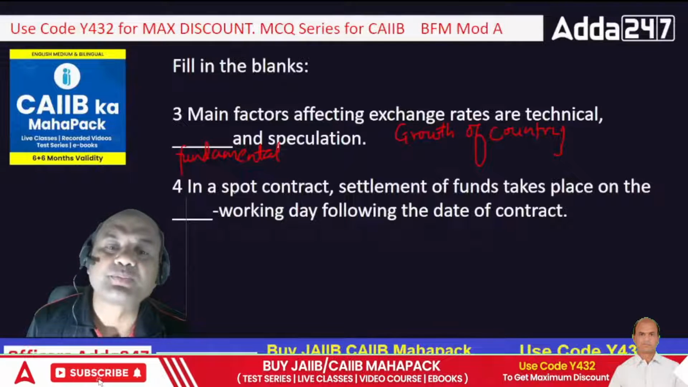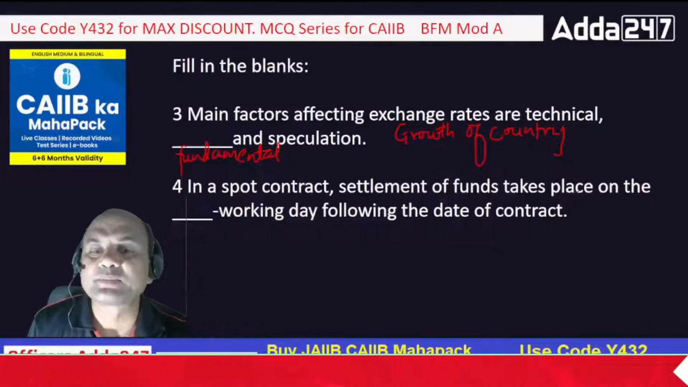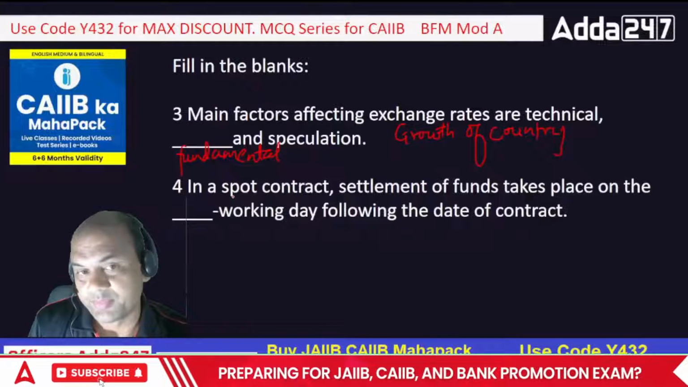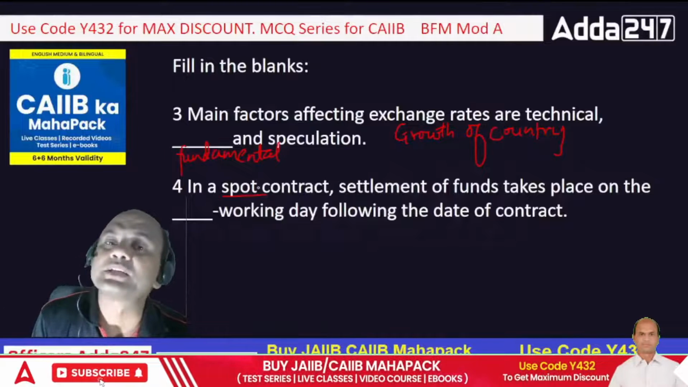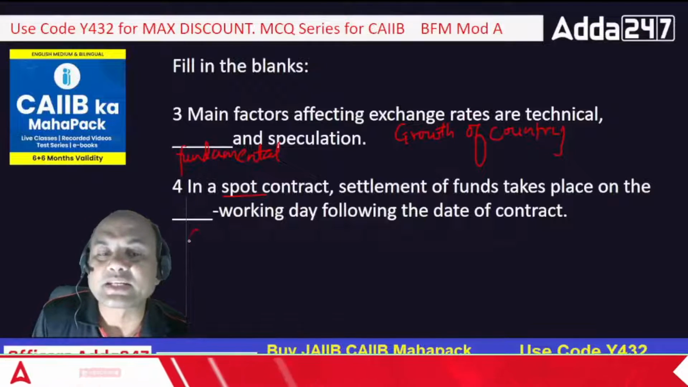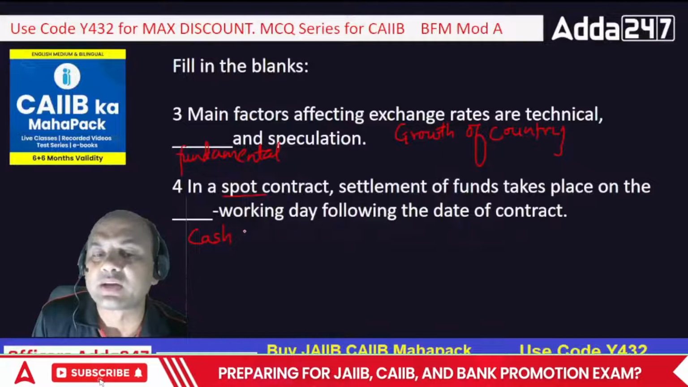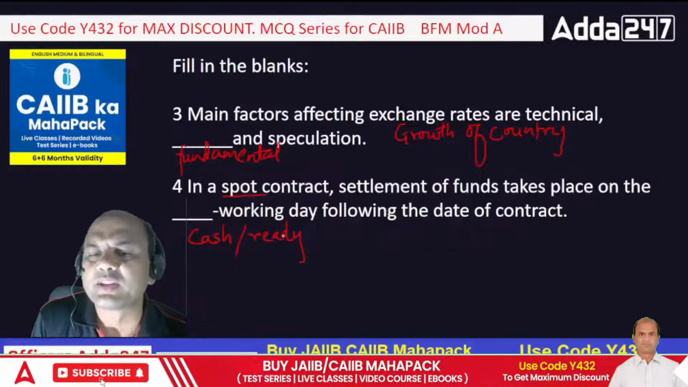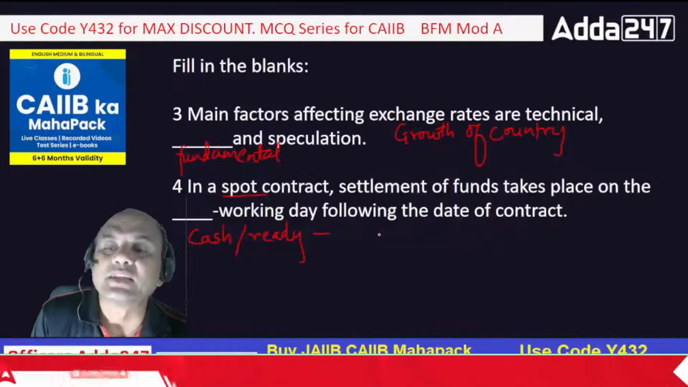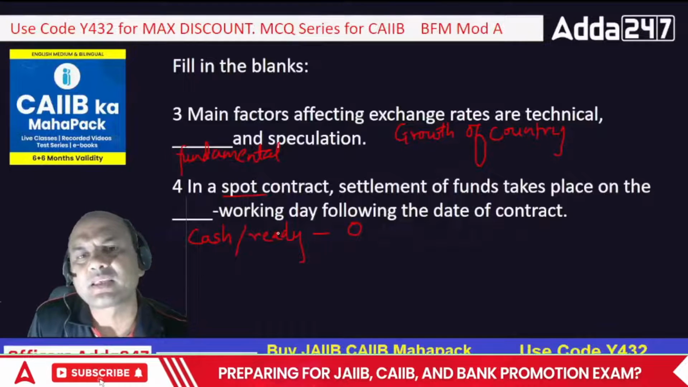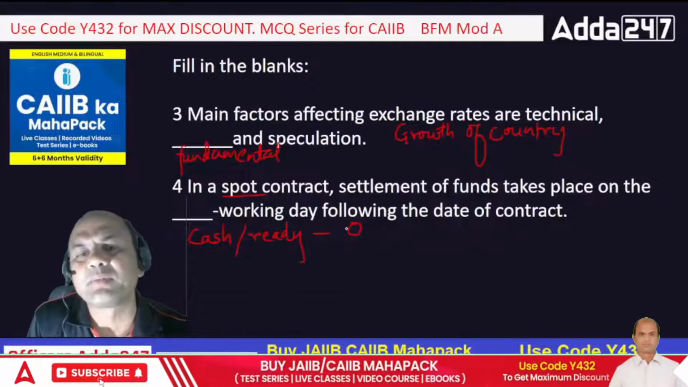In spot contract, settlement of funds takes place on the dash working day following the day of contract. Now spot. Before going to spot, tell me the other contracts. One is cash. That is cash, ready, we call it, right? So both mean one and the same thing. So settlement takes place on 0 days. First day, same day commodity given, same day money received.